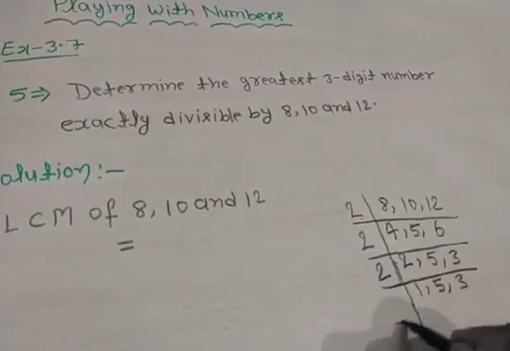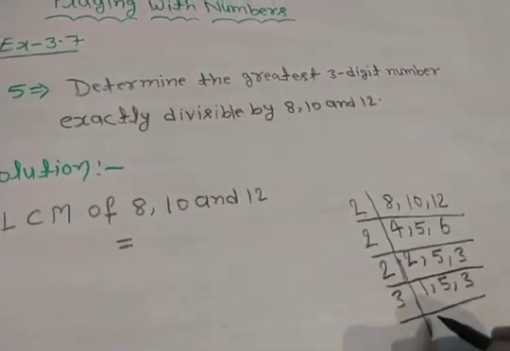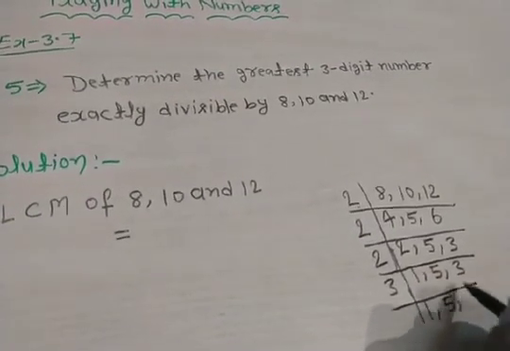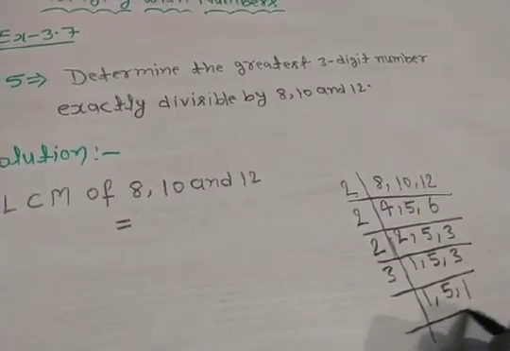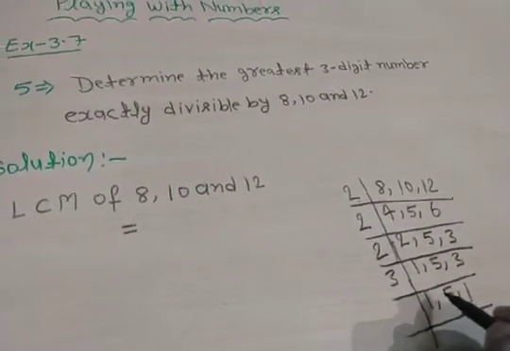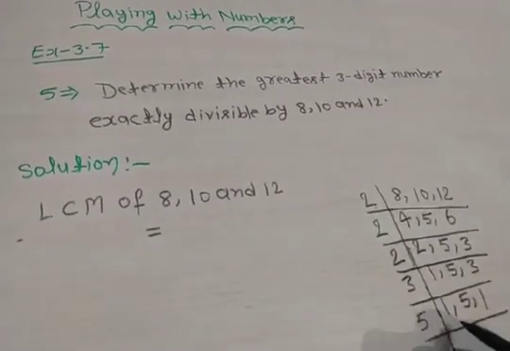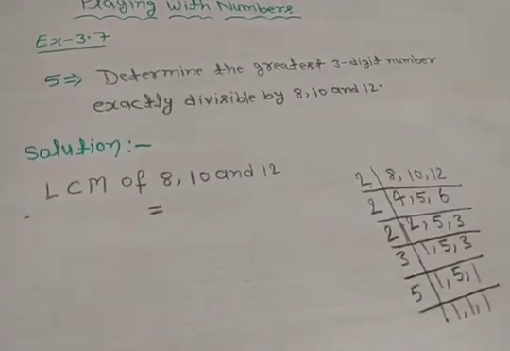Now the next smallest prime number is 3. So 1 we write as it is, 5 as it is, and 3 divided by 3 is 1. Okay. And the next smallest prime number is 5. So 5 divides 5 one time. So we obtain here 1, 1, 1. Okay.